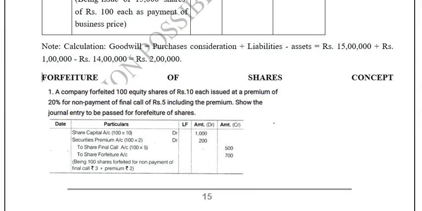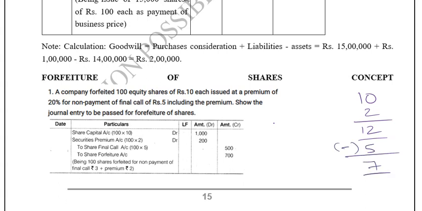So this example you can take. Here he's saying that a company has 100 equity shares of 10 each issued at a premium of 20%. Immediately do the calculation: 10 each, premium of 20% means 2 rupees. So the total value of the share is 12 rupees. And the shares are forfeited for non-payment of final call of 5. So 5 rupees is the unpaid amount.